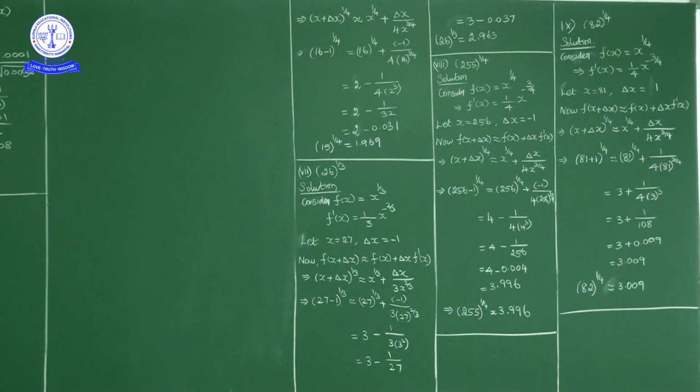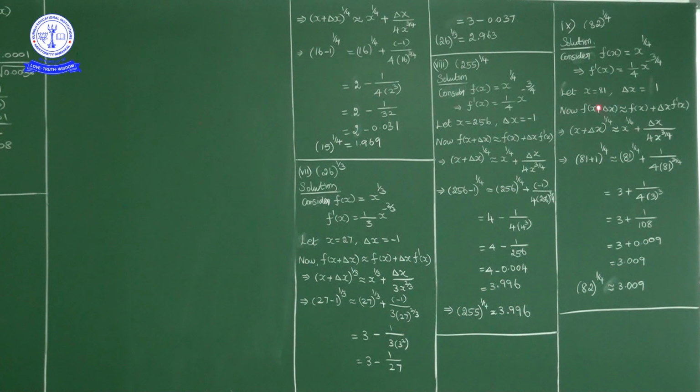I'll repeat once again. Here the question is to find the fourth root of 82. What we know is the fourth root of 81 is 3. But we have to find the fourth root of 82. So first of all, the function is the fourth root. So I'll consider f of x as x power 1 by 4. Now f dash of x is the derivative of x power 1 by 4, which is 1 by 4 into x power minus 3 by 4. Now what is x and what is delta x? We know that the fourth root of 81 is 3. So I'll consider x as 81 and delta x as 1.